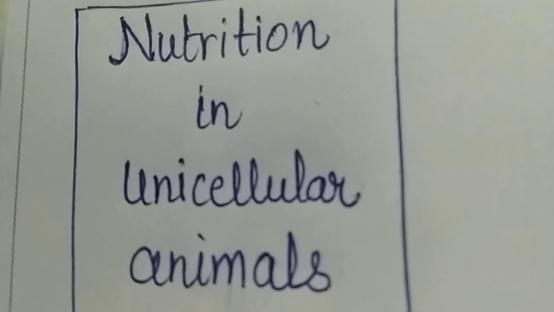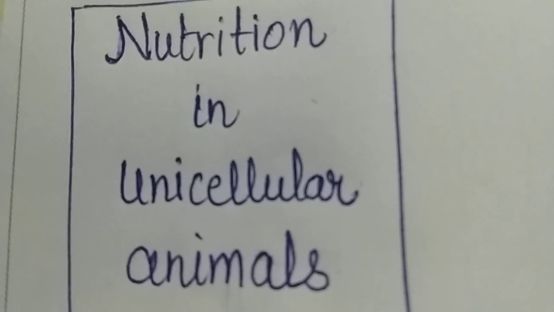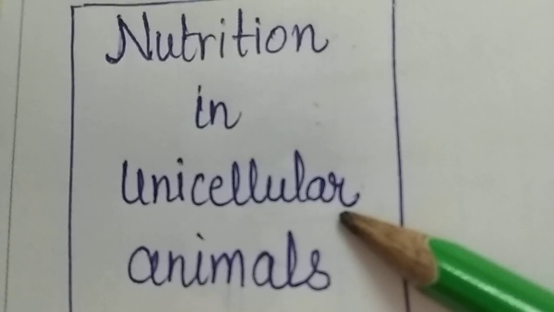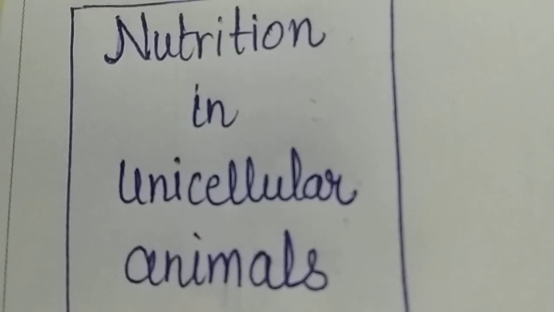In our previous lecture, we started our chapter number 2, that is nutrition in animals. And today we are going to discuss nutrition in unicellular animals. So the first question arises: what are unicellular animals? Here uni means single, and cellular means cell.